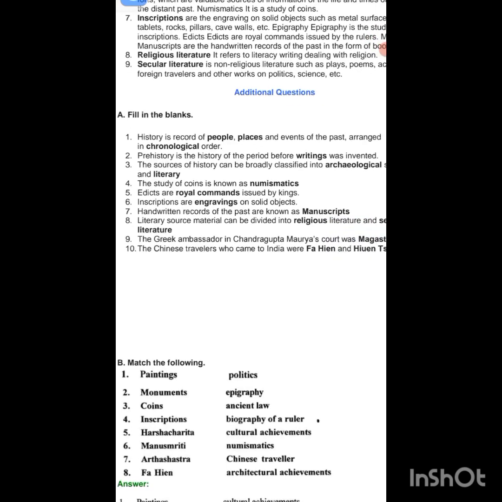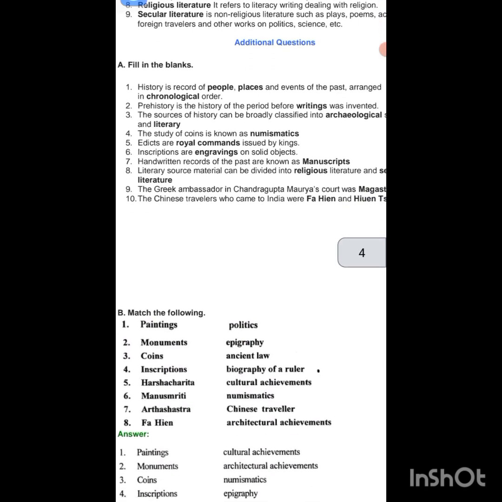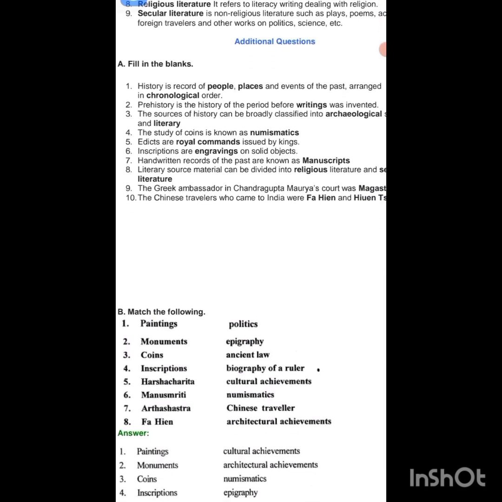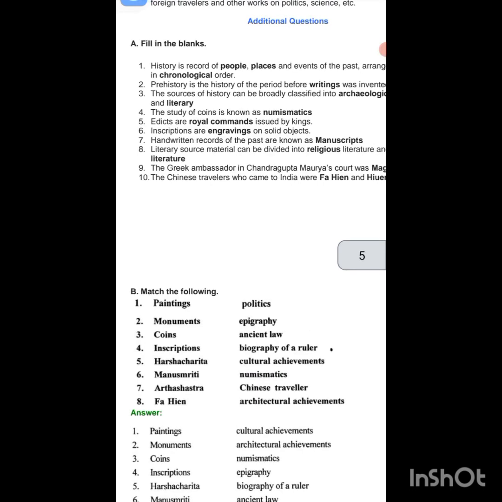History is a record of people, places and events of the past arranged in chronological order. Prehistory is the history of the period before writing was invented. The sources of history can be broadly classified into archaeological sources and literary sources.